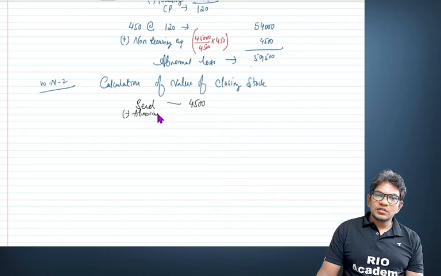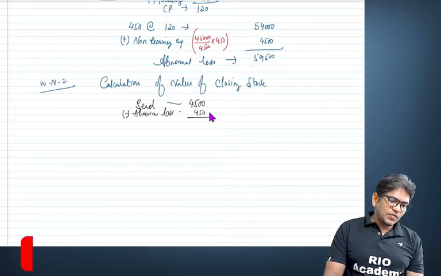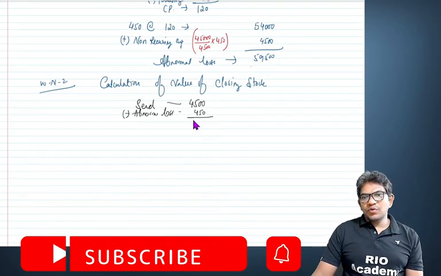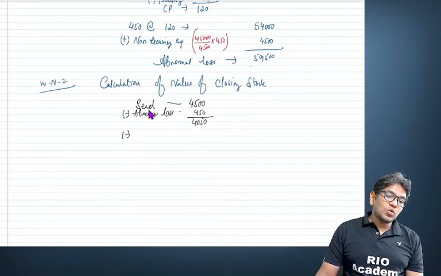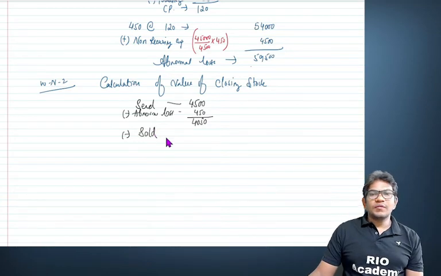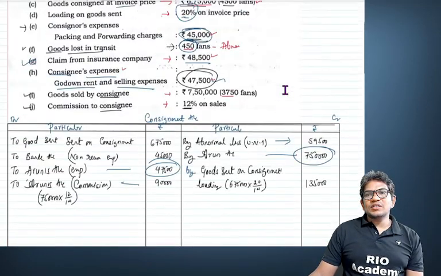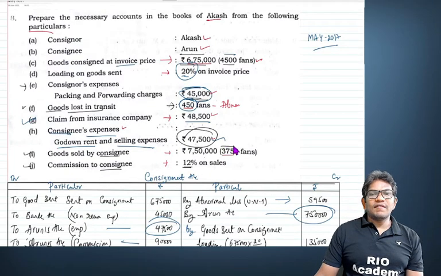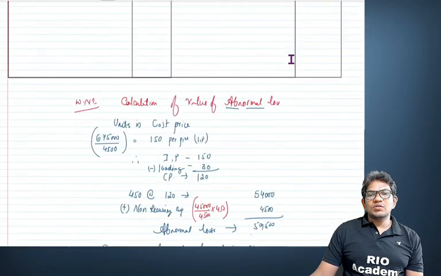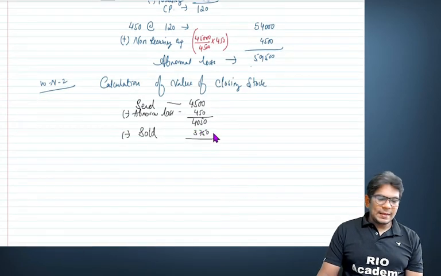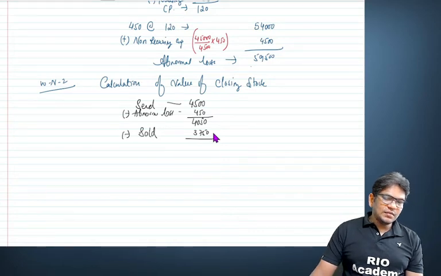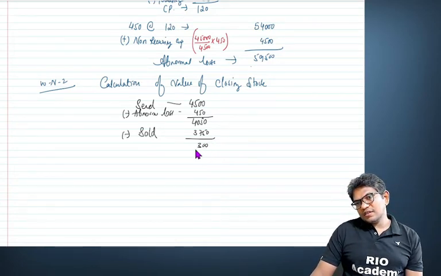Abnormal loss, that is 450. So minus 450 means it comes to 4,050. Since we don't have any normal loss here, minus what? Minus sold. How much have they sold? Note, they sold 3,750. That comes to 300 as the stock.